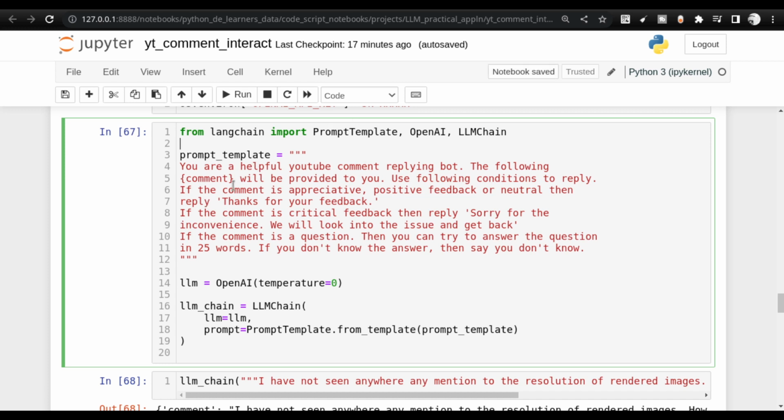Here, through this prompt template, I am first of all telling the large language model that it's a YouTube comment replying bot. And I am telling it that the following comment will be provided to you.